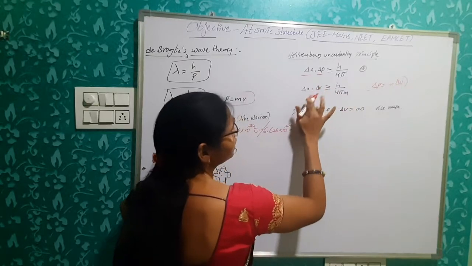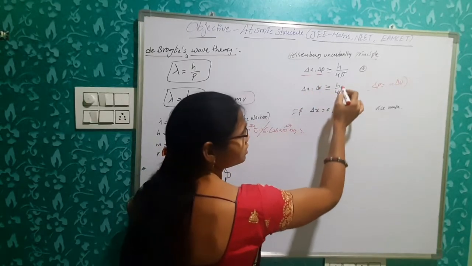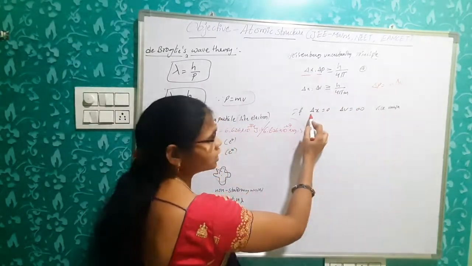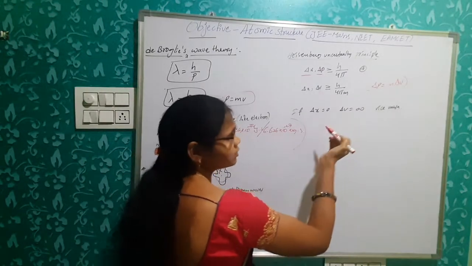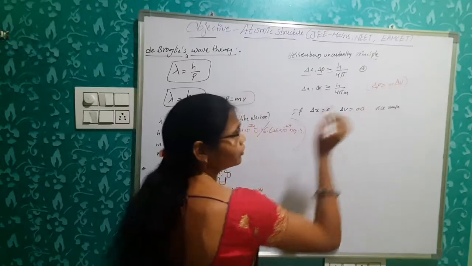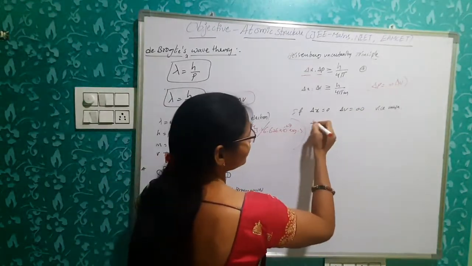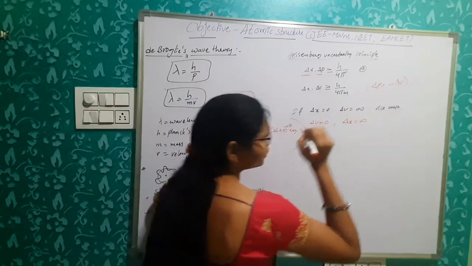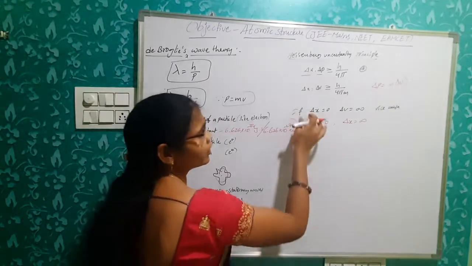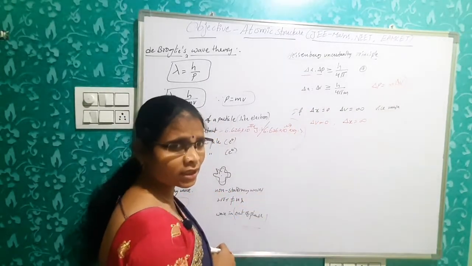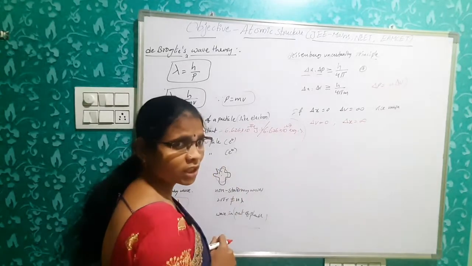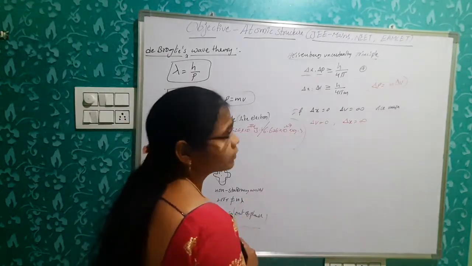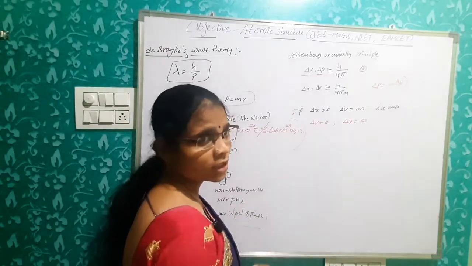So what is the formula? Delta x into delta v is greater than or equal to h by 4 pi m. Suppose you know the exact position, that is delta x is 0, then the uncertainty in velocity delta v will be infinity. If you know delta v exactly, then the uncertainty in position will be infinity. We can't find both exactly and simultaneously. We can find out only the position of the electron or its velocity. Clear? This is the Heisenberg uncertainty principle. So we will do some bits on these formulas.